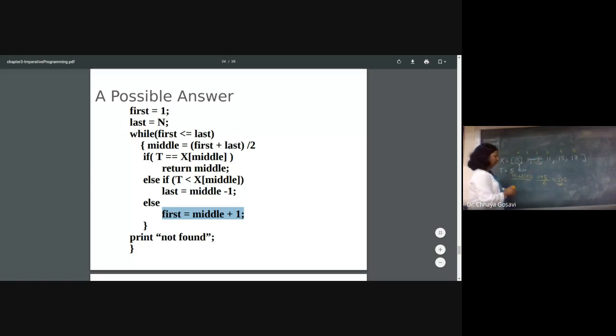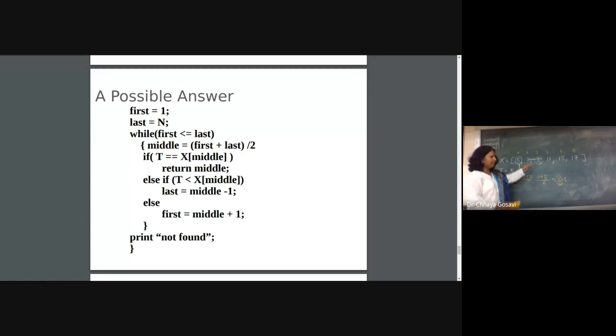Okay, ma'am. Now we compare x of middle with t. So 5 is not equal to 9, so the first condition is false. This condition is not true. So we have to check whether t is less than x of middle. 5 is less than 9, right? So first will remain the same, and we will change last to middle minus 1. Middle is 2, so this is middle minus 1. This is my last now.